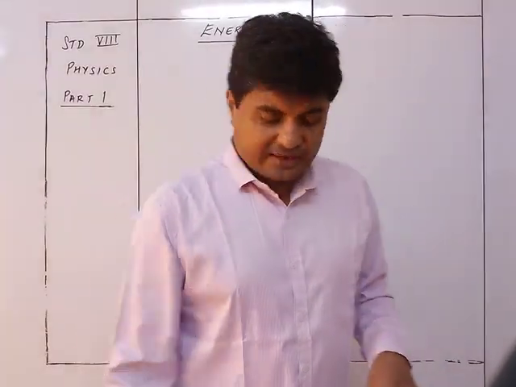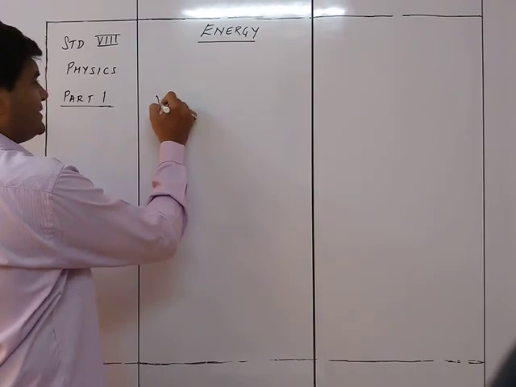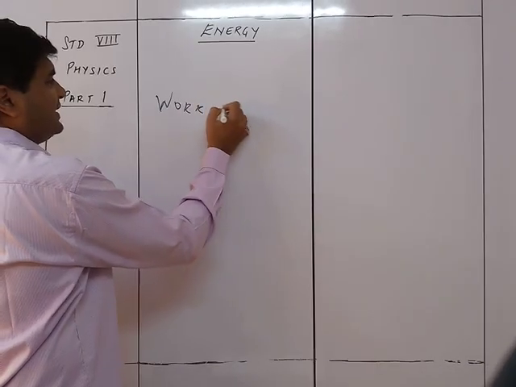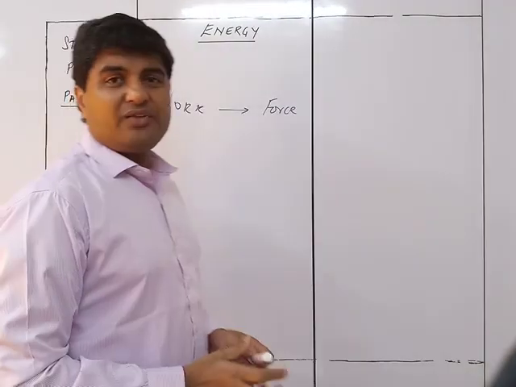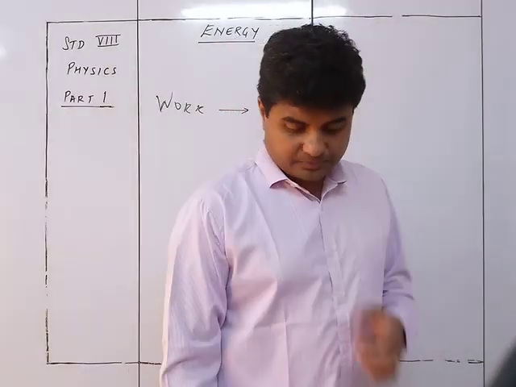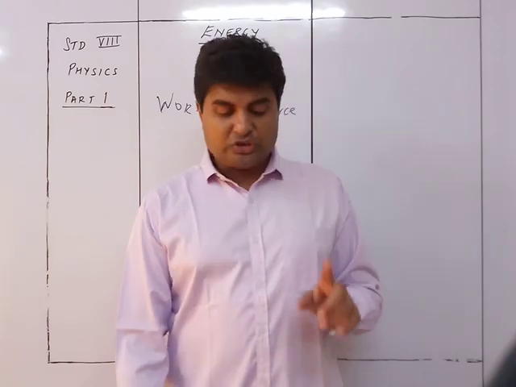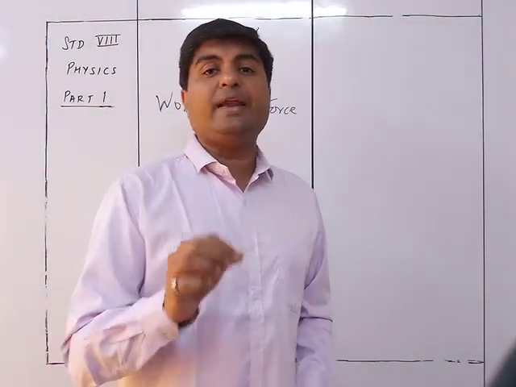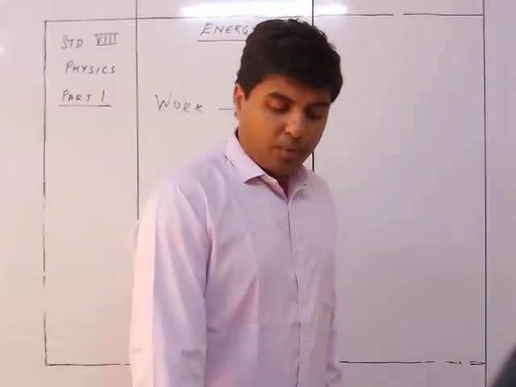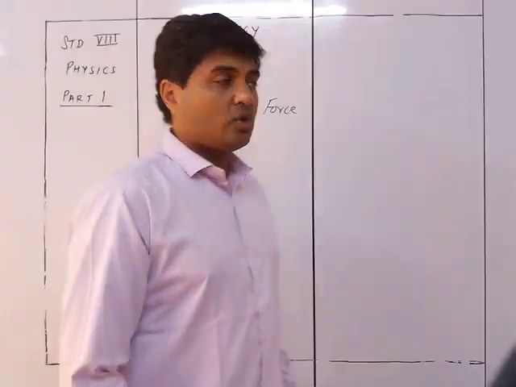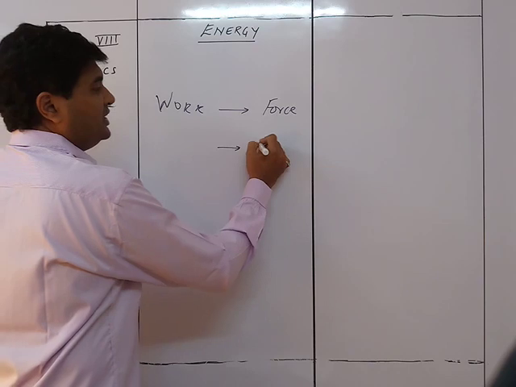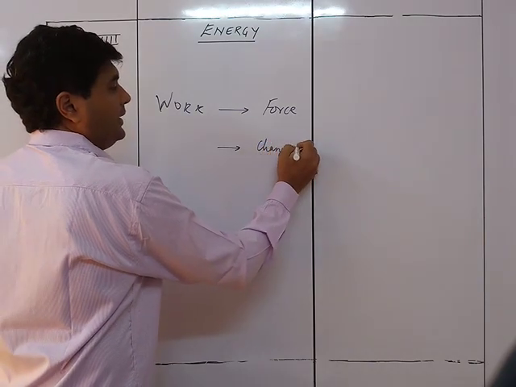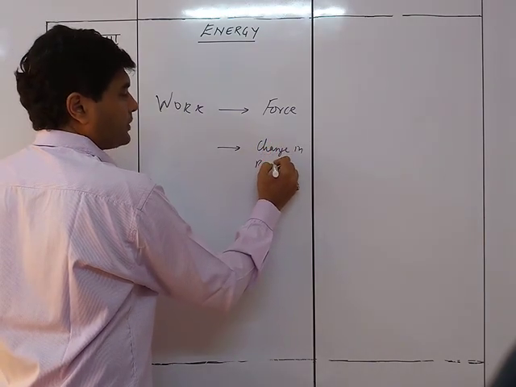The first thing necessary for the work is the force. Force is the first thing which is necessary for the work to take place. Second, force must produce change in position, that is motion, or change in size or shape. The next thing required for the work to be done is change in position,